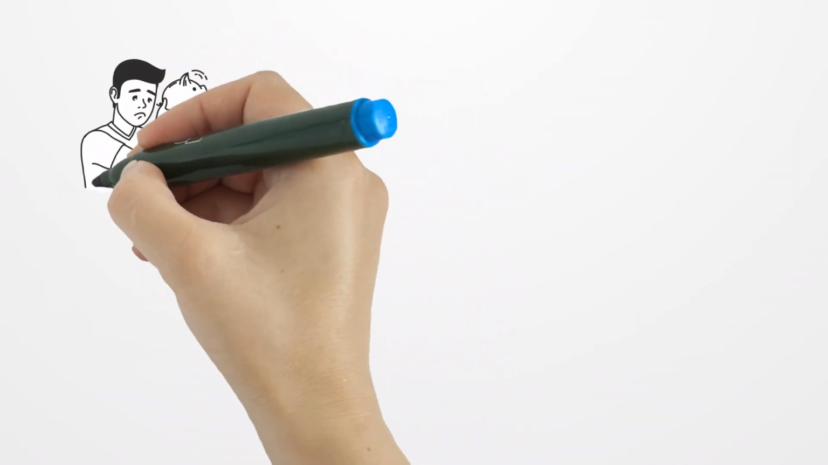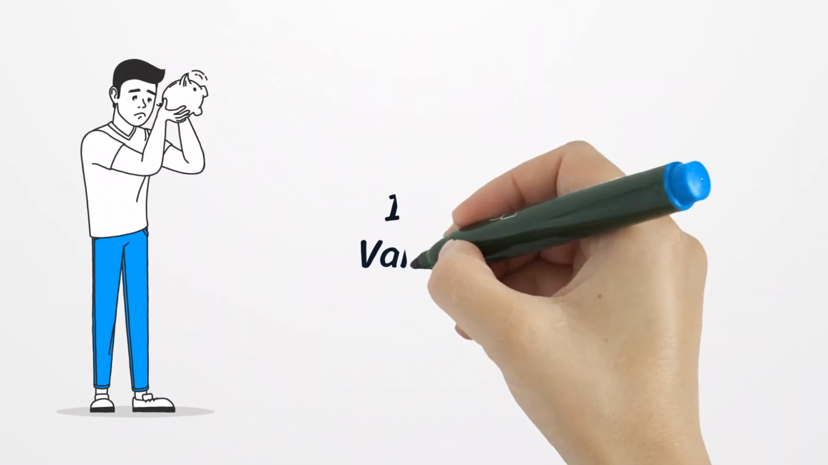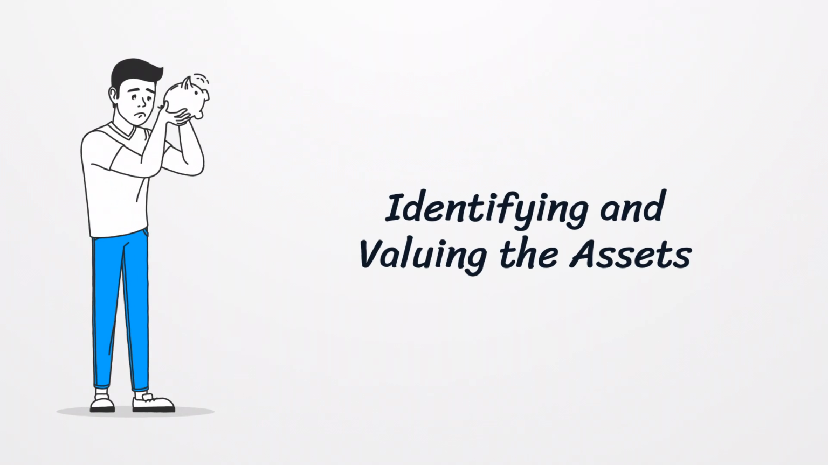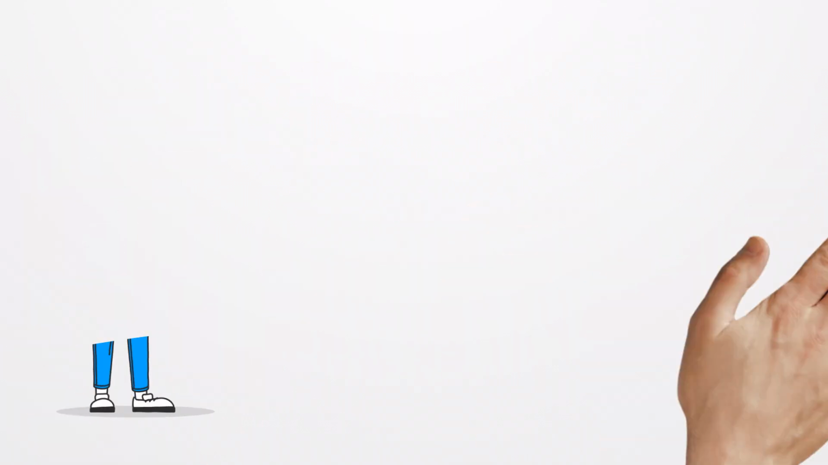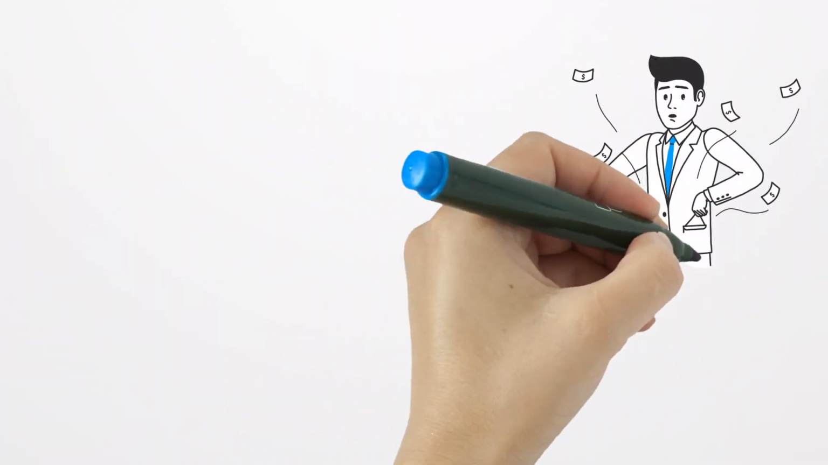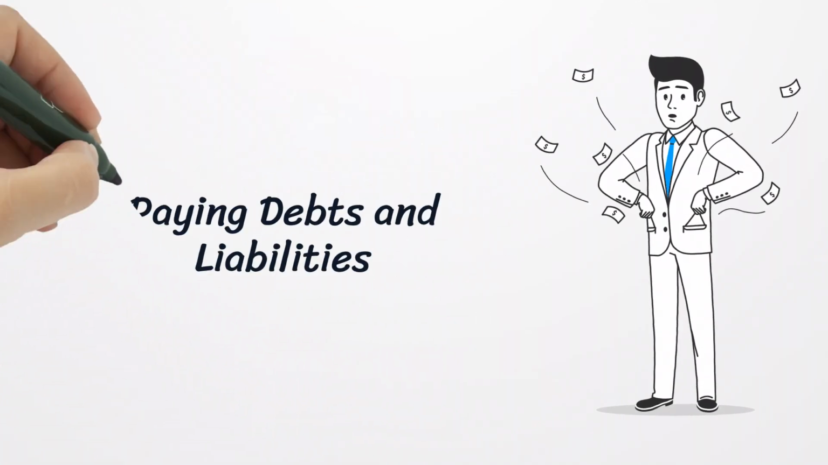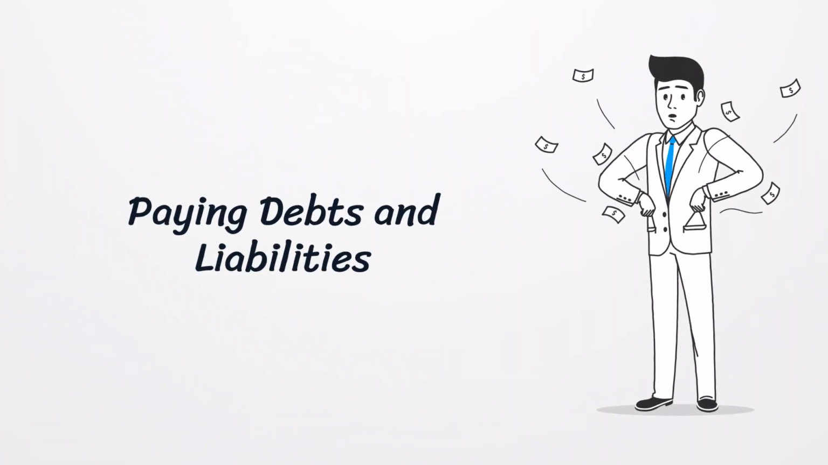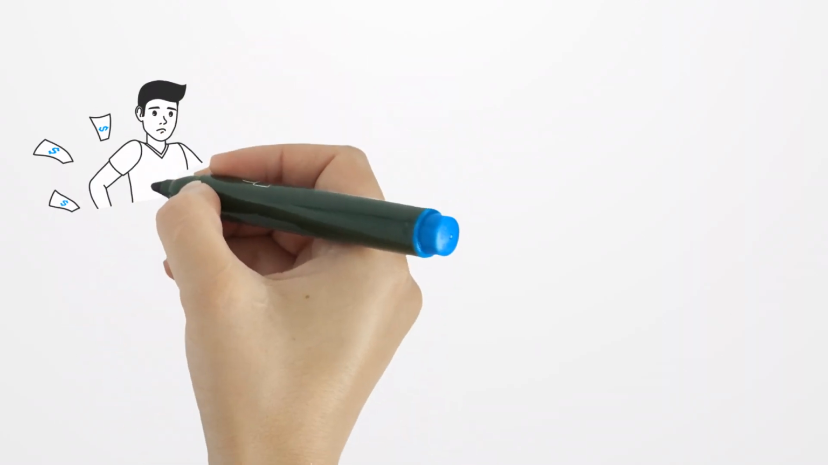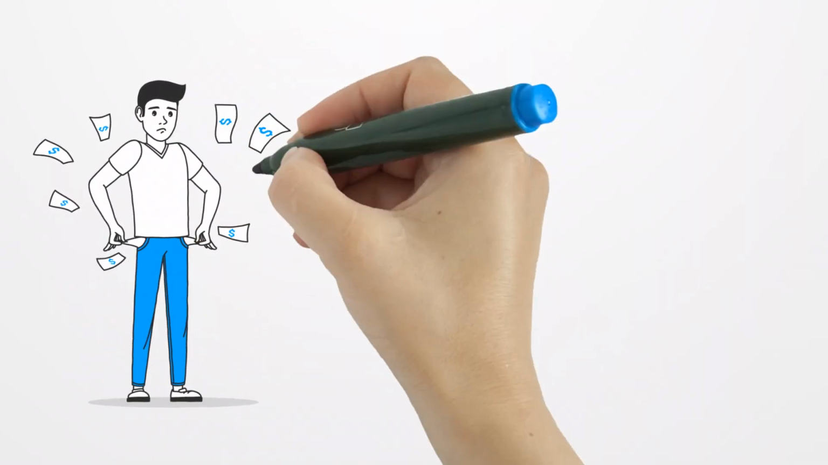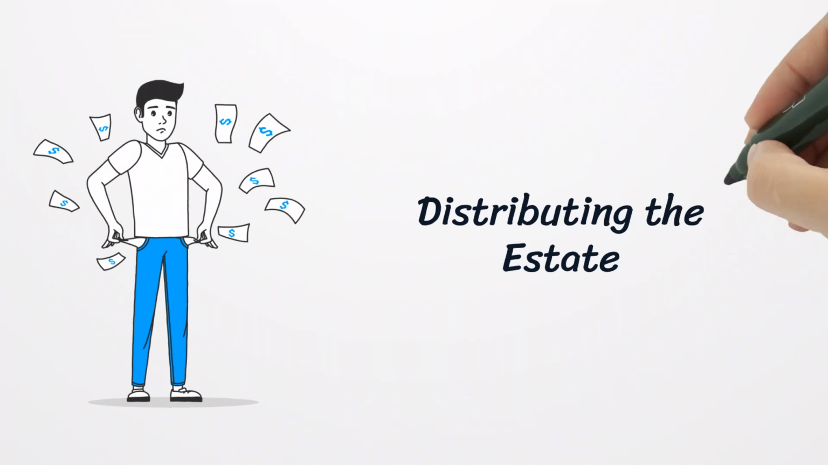The executor must identify all assets owned by the deceased, including property, bank accounts, and personal items. The deceased estate pays outstanding debts, including funeral expenses, loans, and taxes owed. After debts are settled, remaining assets are distributed to beneficiaries according to the will or intestacy laws.